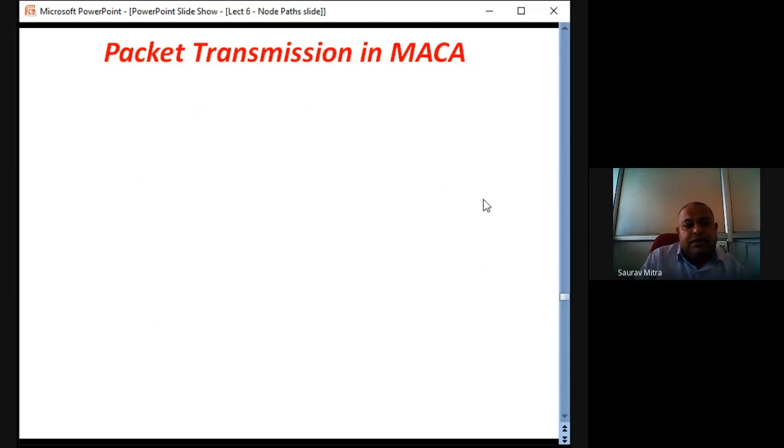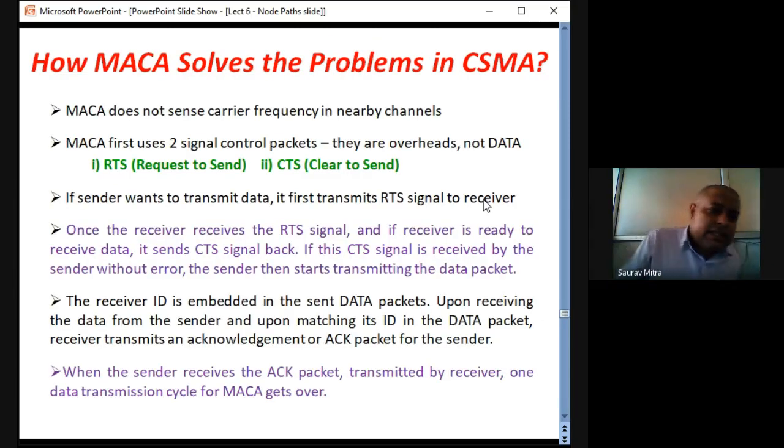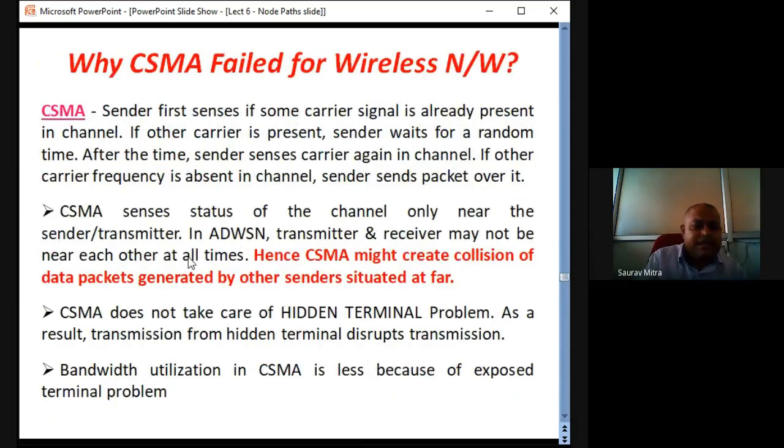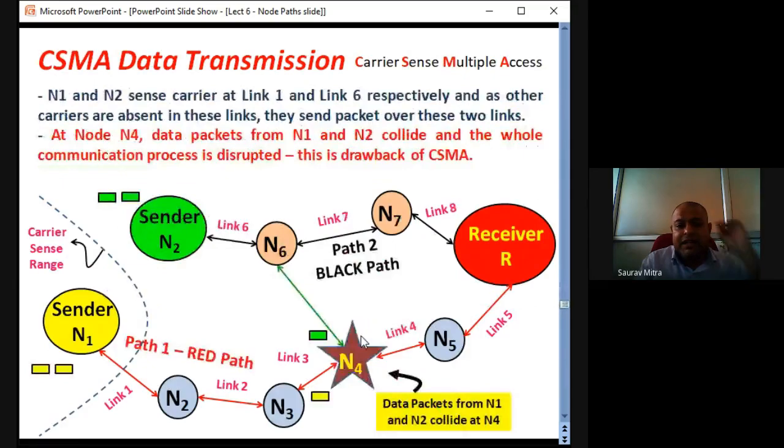So this was how exactly the packet transmission takes place. Now there are two more problems in case of CSMA. One is the hidden terminal and another is the exposed terminal. So what is meant by hidden terminal and exposed terminal?